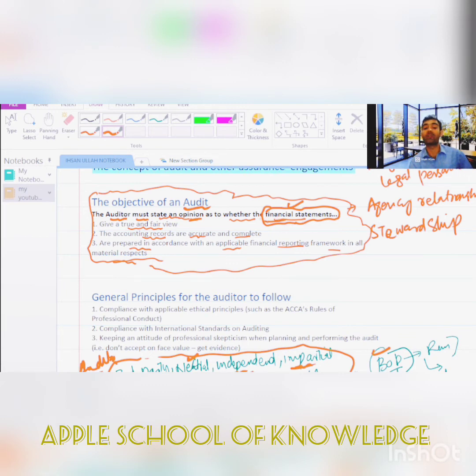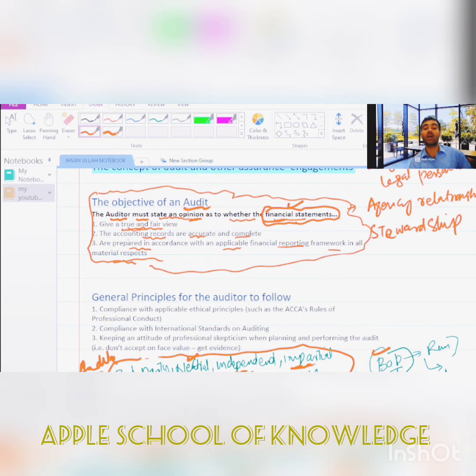These are prepared for the shareholders. And what will be the opinion of the auditor? The auditor will say whether these financial statements, these documents, give a true and fair view. We'll discuss later what true means and what fair means.